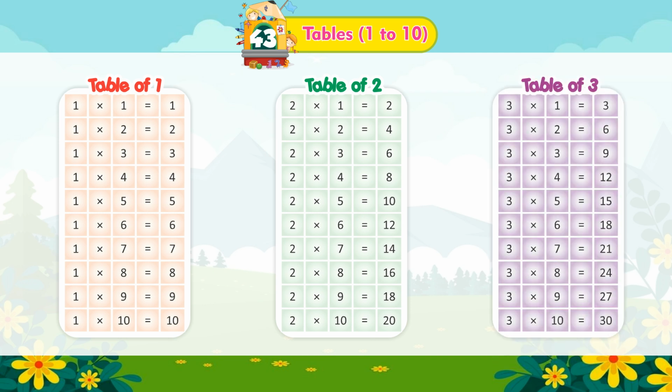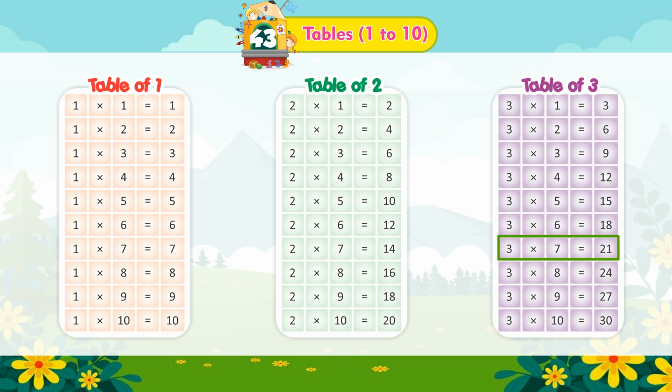Table of 3. 3 multiplied by 1 is equal to 3. 3 multiplied by 2 is equal to 6. 3 multiplied by 3 is equal to 9. 3 multiplied by 4 is equal to 12. 3 multiplied by 5 is equal to 15. 3 multiplied by 6 is equal to 18.